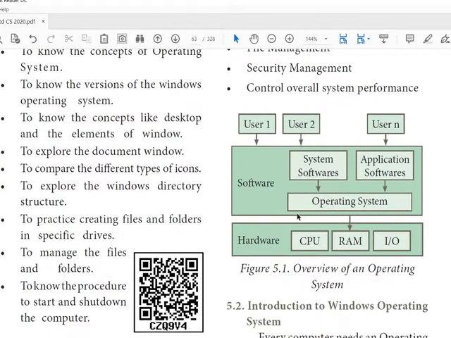So a software can have 2 types. One is system software, another one is application software. This operating system comes under the system software. Then hardware parts. So this operating system is the intermediate between the physical component and the user who is using the application software. So without installing the OS, we are not able to work with the application softwares. What are the application softwares? All the softwares which we are able to see in our start button are application softwares.